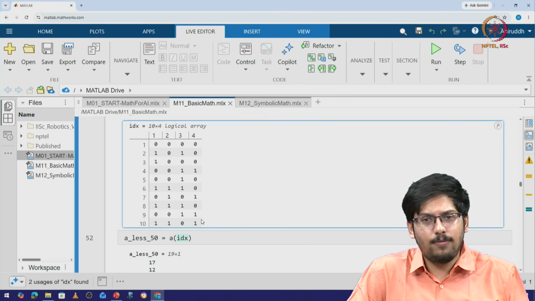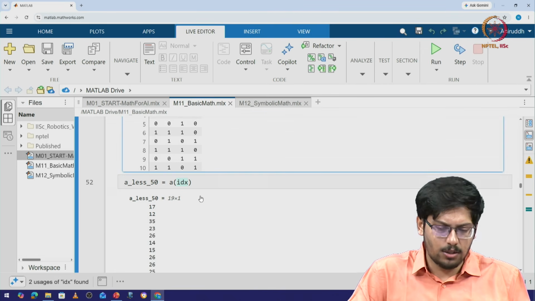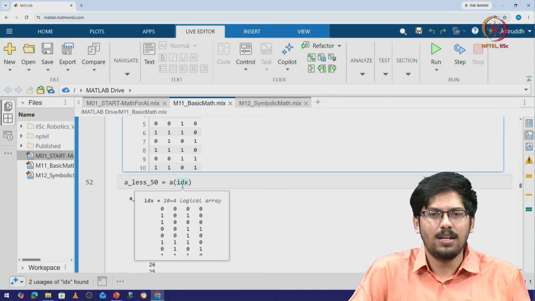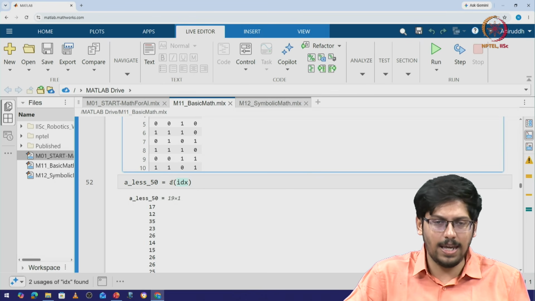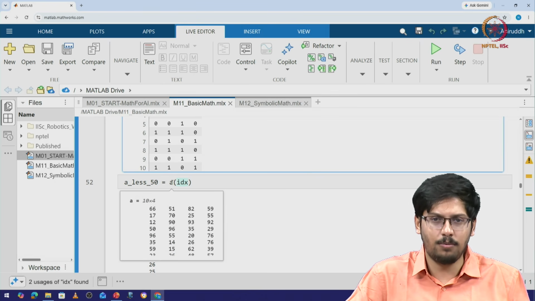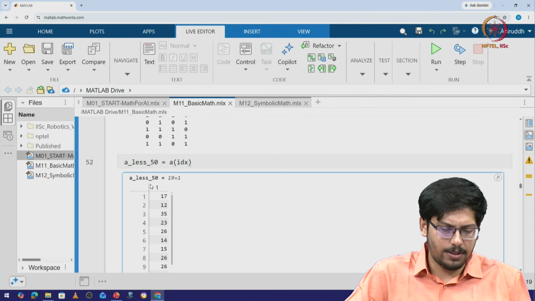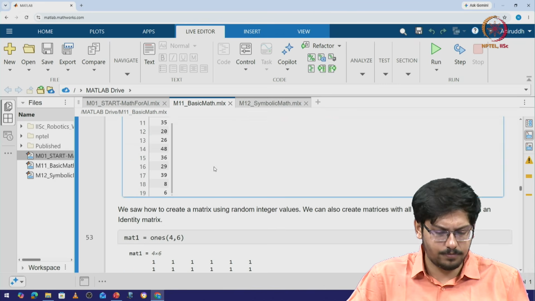Now although I have the indices, let's also try to get the values where this is true. So if I pass this index, which we call a mask, a mask of ones and zeros, through A, which is the matrix that we defined, which was randomly initialized, we get this particular tensor. So it's giving me all the indices with all the values, right? And it will go on until we get all the values where A is less than 50.